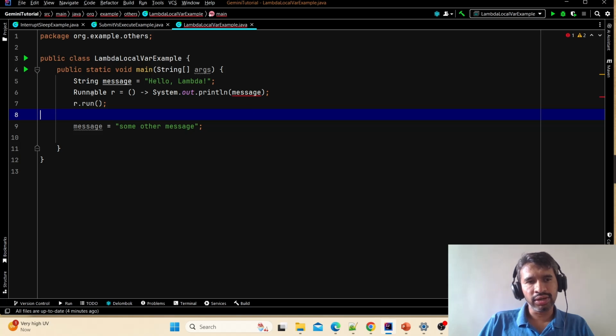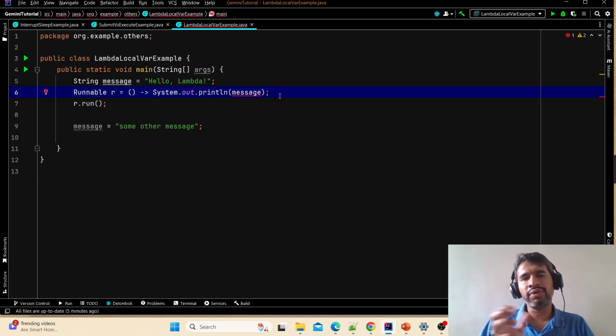Second case, as I told, even in normal flow, this lambda is created based on this local variable. So if I change this, I don't get the desired result. I hope it's very clear to you. Whenever you are learning anything, go a little deeper, understand the why part of it, understand the how part of it. Then you will have more clarity. So I hope you got it.